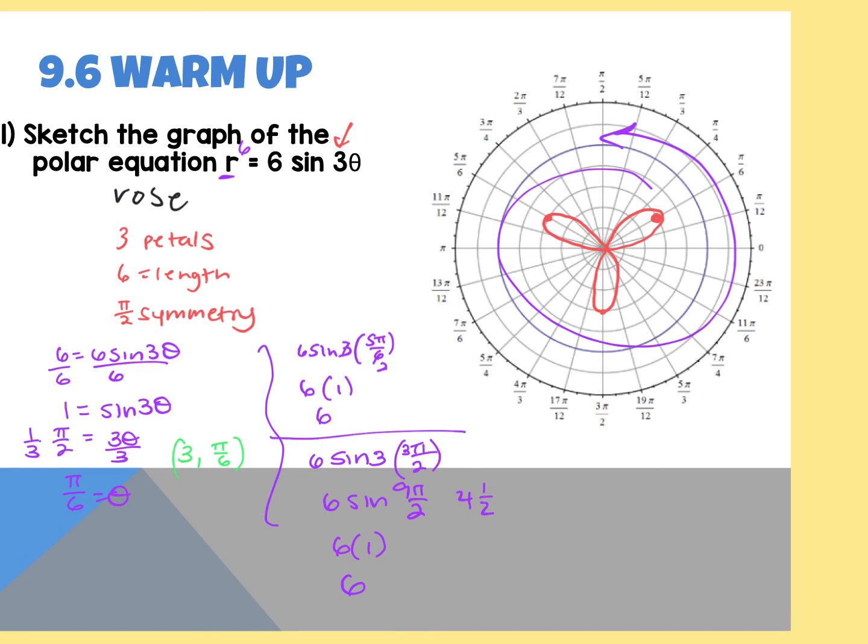So the way your test will work, I started building your test yesterday. I would love to give you all 4 graphs, but you'll never finish. So you're going to get 2 graphs. You're going to get a limaçon for sure. Depending on your version, you're going to get either a cardioid or a convex one, one of those. And then you're going to get a combination of the rose, the lemniscate, and the circle. So you will get an easy-ish one mixed in with the one that requires the most work, which is the limaçon. So just be prepared for all 4.